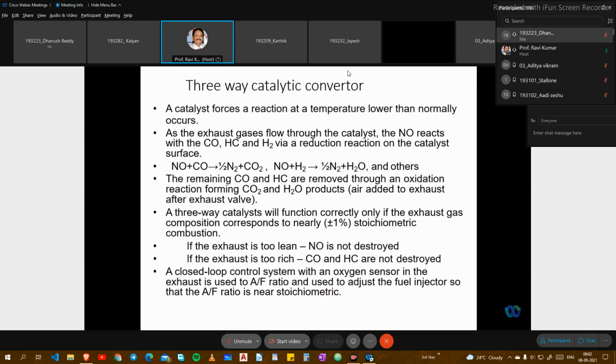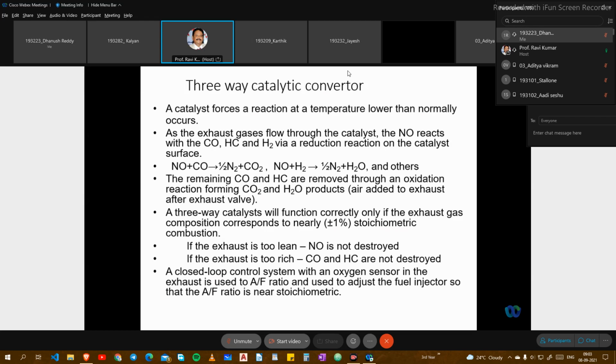I told you already that water drops will also come through this absorption in the catalytic converter. The exhaust also cools, and automatically the high pressure steam is converted into water drops. The other remaining CO and HC are removed through the oxidation reaction, forming CO2 and H2O products. Air is added to the exhaust after the exhaust valve also, and once the air is added, cooling takes place again.